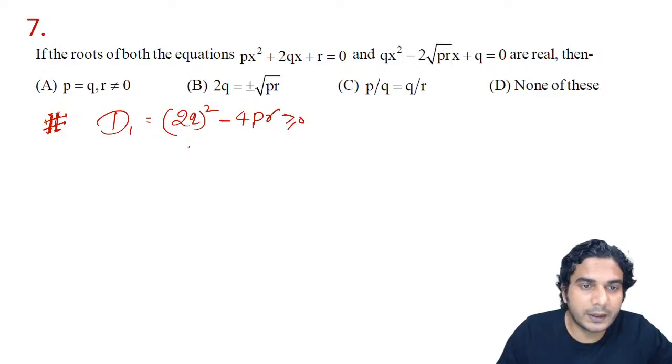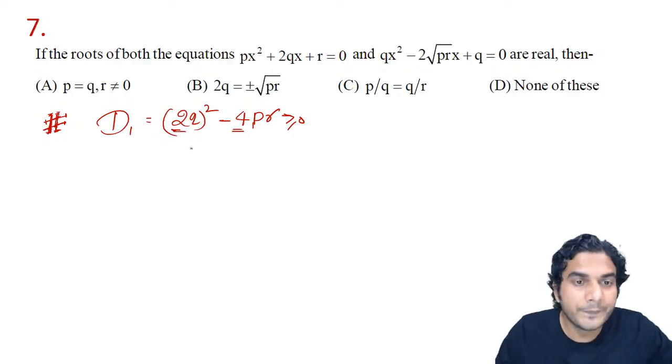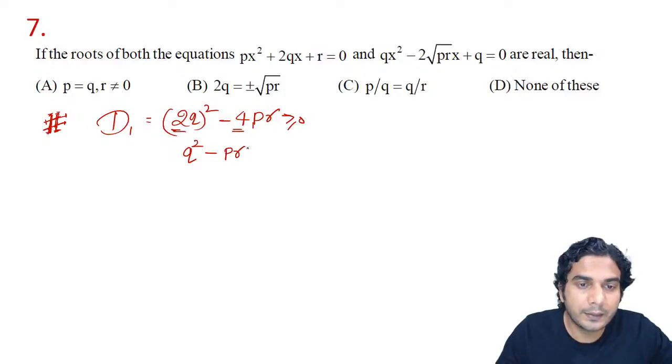So from this you'll get q square. You can divide by 4, since 4 is a positive number, so obviously you can divide by it. It will be q square minus pr is more than or equal to 0. So you're getting q square is more than or equal to pr. This is the first relation we are writing.